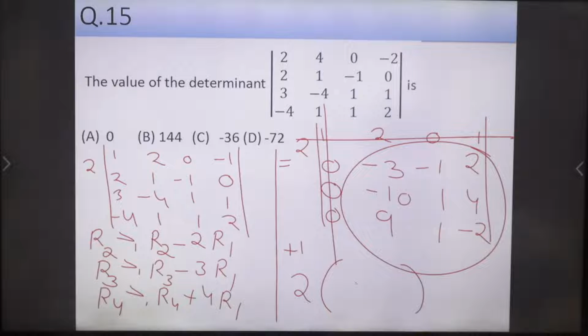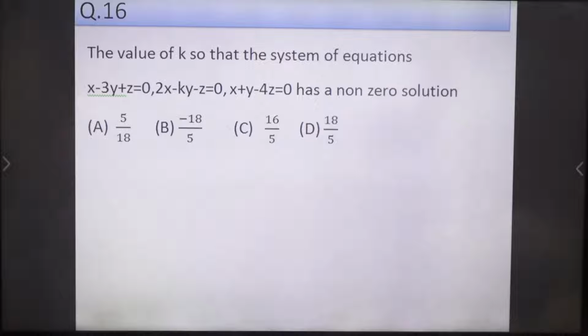Okay. So now let us see next question number 16. The value of k so that the system of equations has a non-zero solution. Just see the system and recall the concept. I am telling you the concept here immediately.